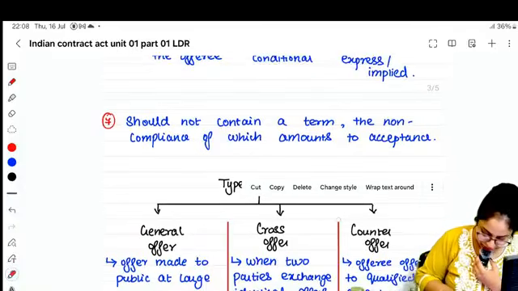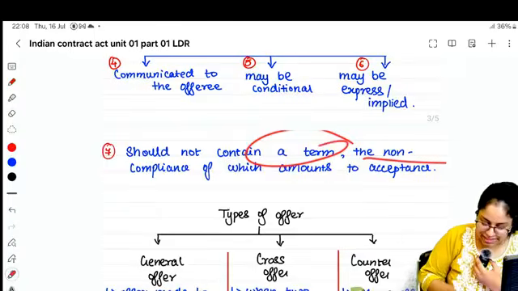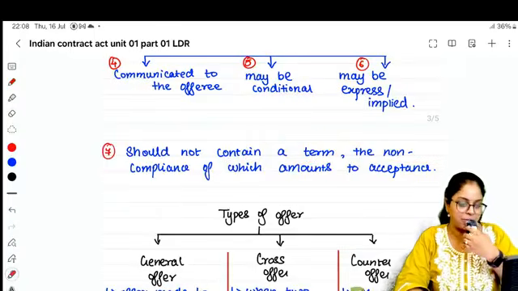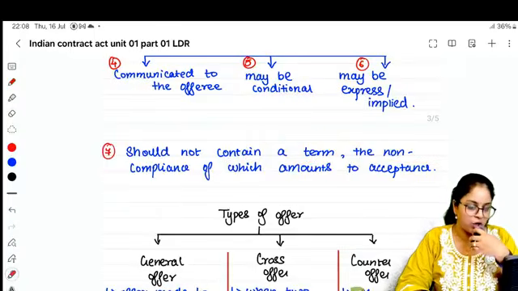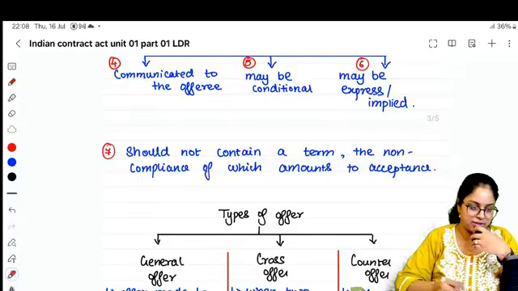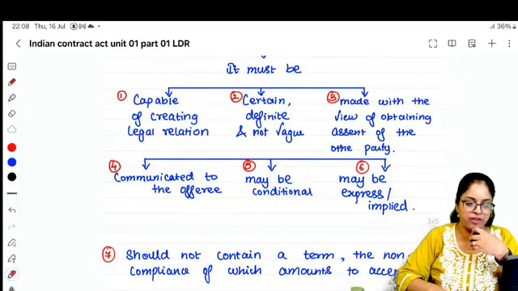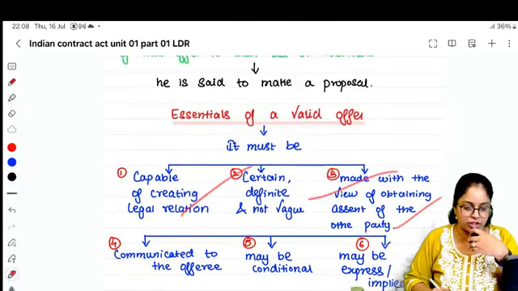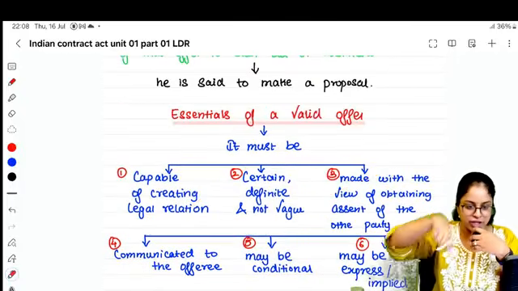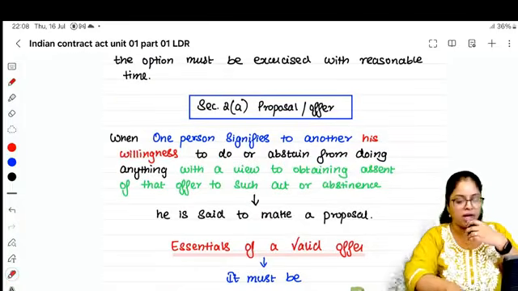Your offer cannot have a term which says that non-compliance will lead to acceptance. These are essentials of a valid offer. Very, very important. We have seen a couple of questions being asked from here. Quick on a definition, these call through. Make sure that you read and finish it off.